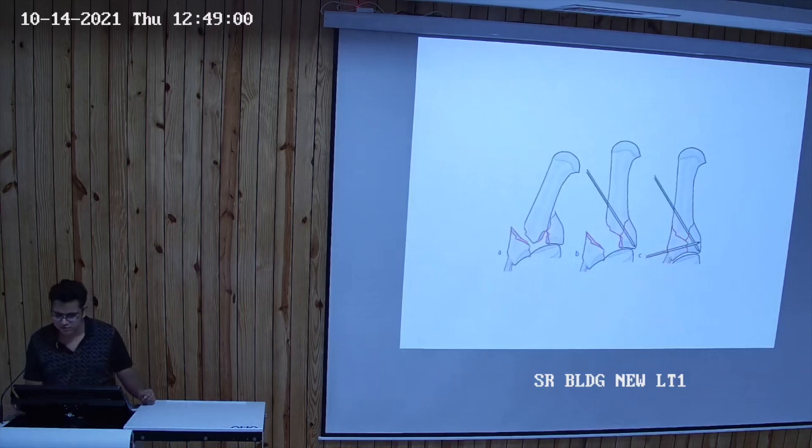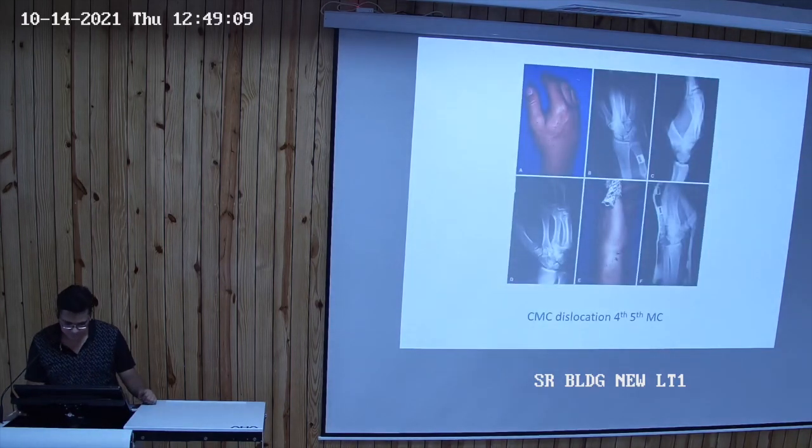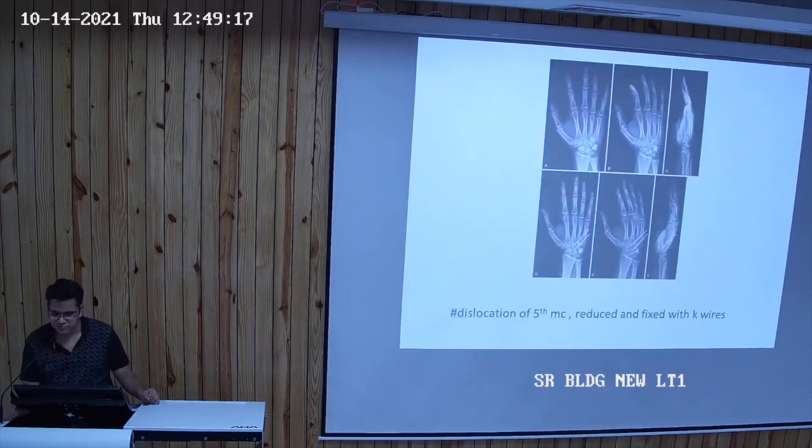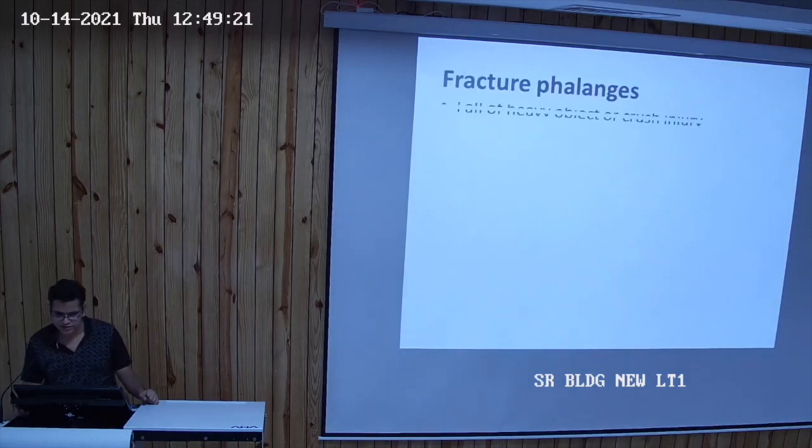So this is a Rolando fracture, which can be treated by closed reduction and fixation with K wires. We can see the typical Y-shaped pattern. Now, these are the carpometacarpal dislocations at the fourth or fifth metacarpal, which can be reduced and fixed with K wires. Now, the fracture of phalanges.